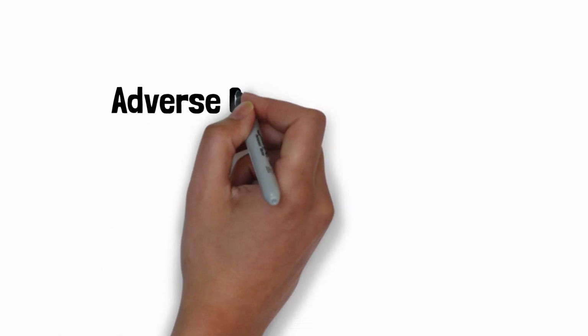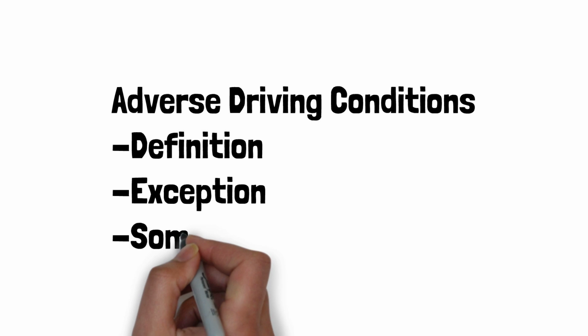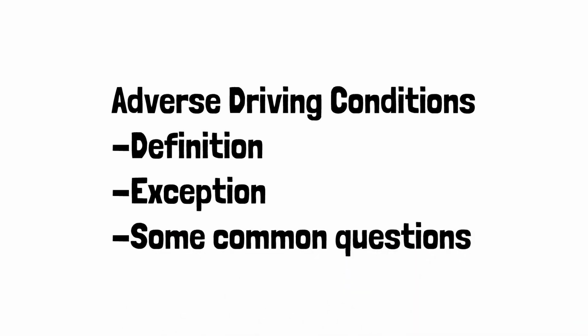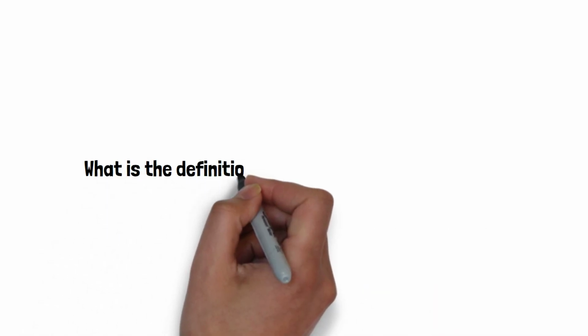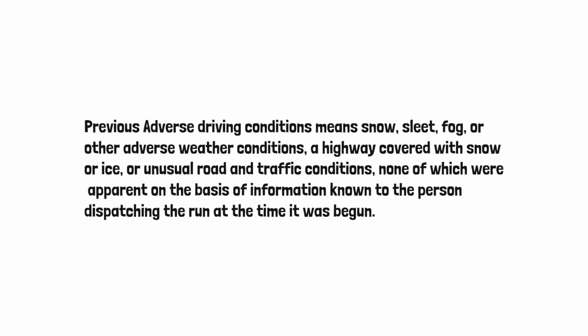Today we will talk about adverse driving conditions definition, exception, and some common questions about it. What is the definition of adverse driving conditions? Previous adverse driving conditions mean snow, sleet, fog, or other adverse weather conditions, a highway covered with snow or ice, or unusual road and traffic conditions, none of which were apparent on the basis of information known to the person dispatching the run at the time it was begun.